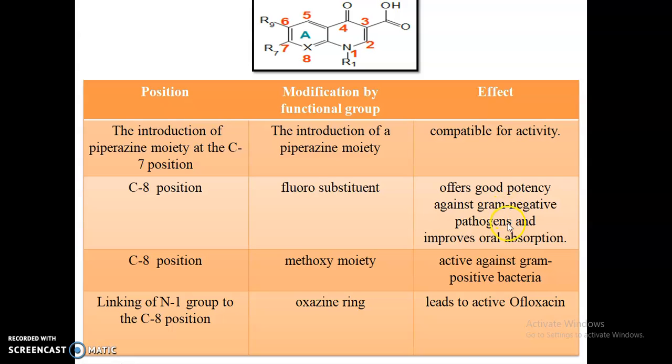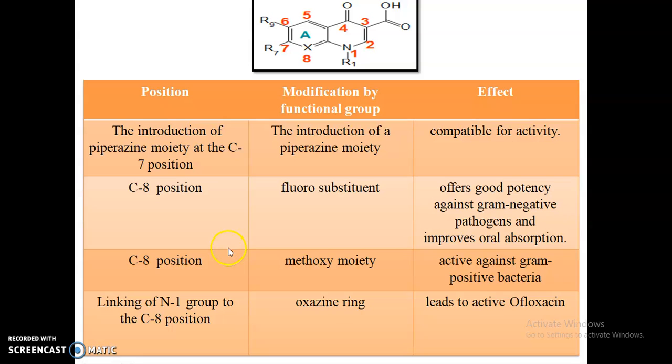This point is very important. If we substitute the fluorine atom at carbon number 8 position, then it shows good potency against gram negative pathogens. It also improves oral absorption.